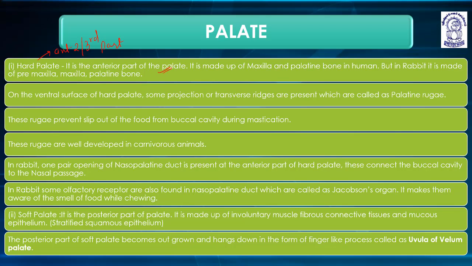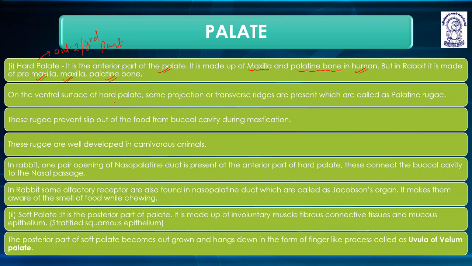It is made up of the maxilla and the palatine bone in humans, but in rabbit it is made up of premaxilla, maxilla, and palatine bone.